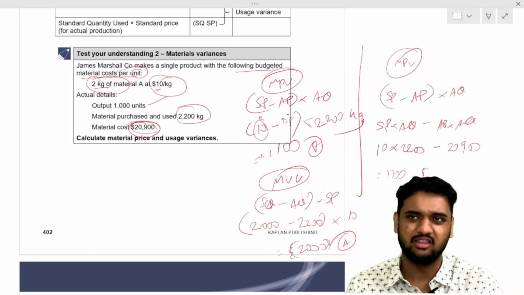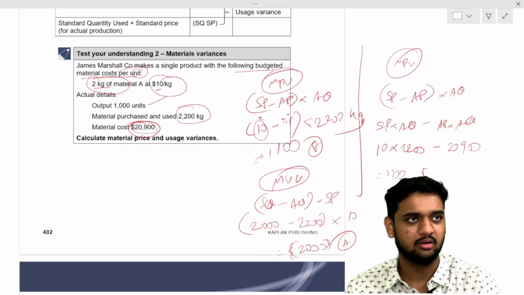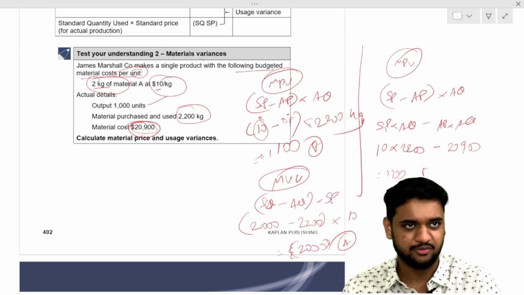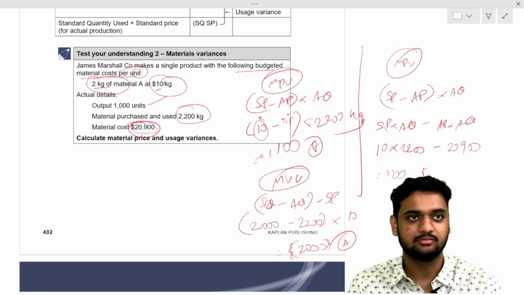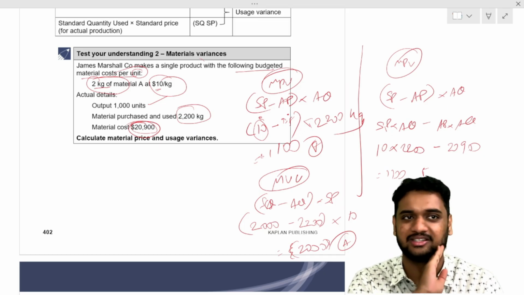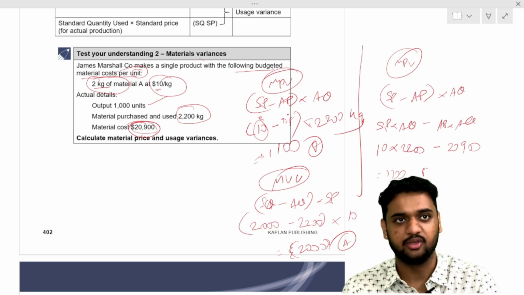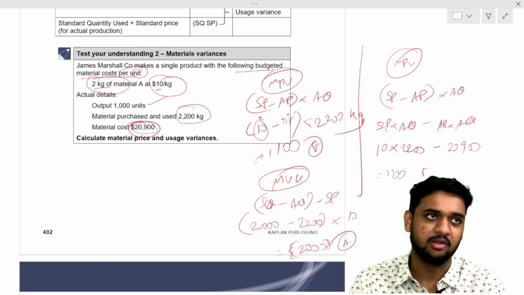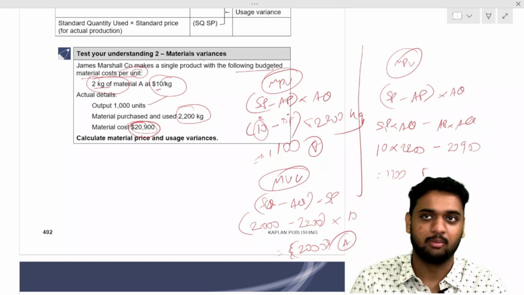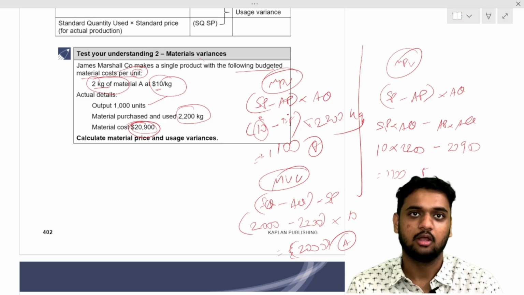Understood? All other variances which we are going to see from now on are a part of this. No new formulas we learn for at least the next 40-50% of the concepts. With this formula, we will derive other formulas. Understood, all of you?